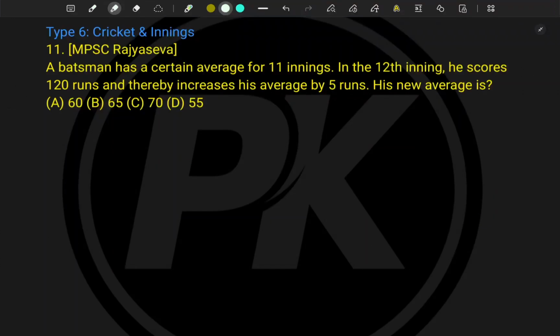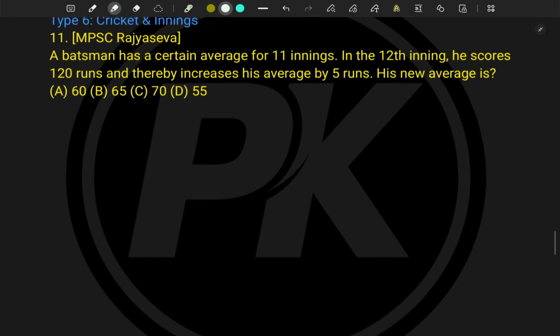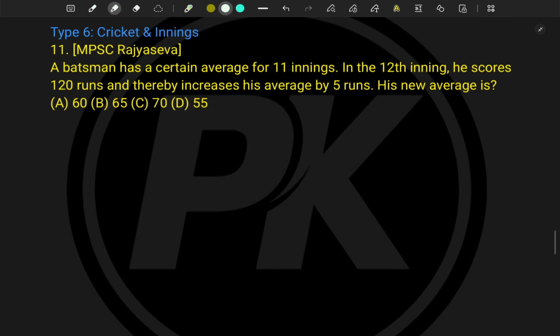Here is the next type of problem, which is based on cricket and innings. We have already seen this type of problem where we saw how the numbers change if some persons get added or removed. Similarly, here we are talking about extra innings. Let's try to understand this problem, which was asked in the MPSC Rajyaseva examination.